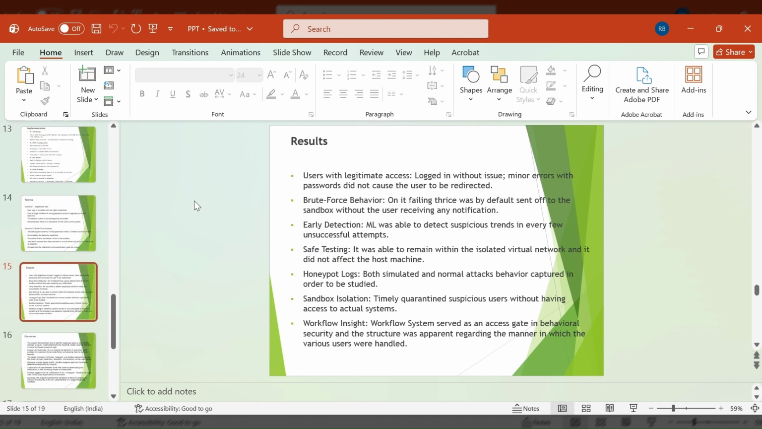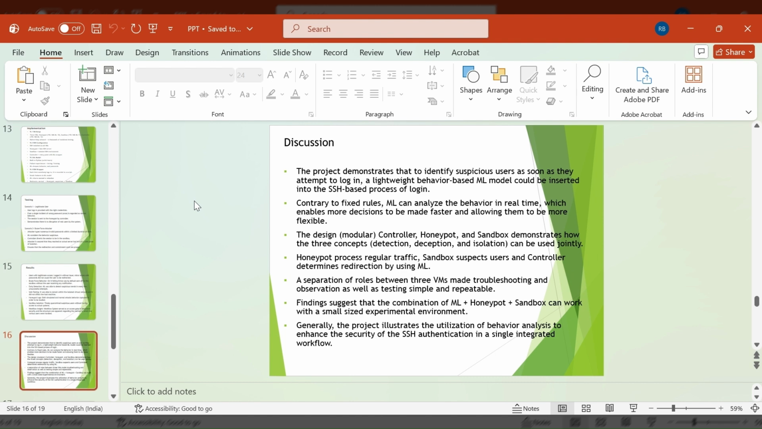The results were clear. Normal users logged in normally. Attackers were redirected quickly to the sandbox. ML detected attackers after a few attempts. The honeypot logged all activity. The sandbox safely isolated attackers. The system acted like a smart security gate.